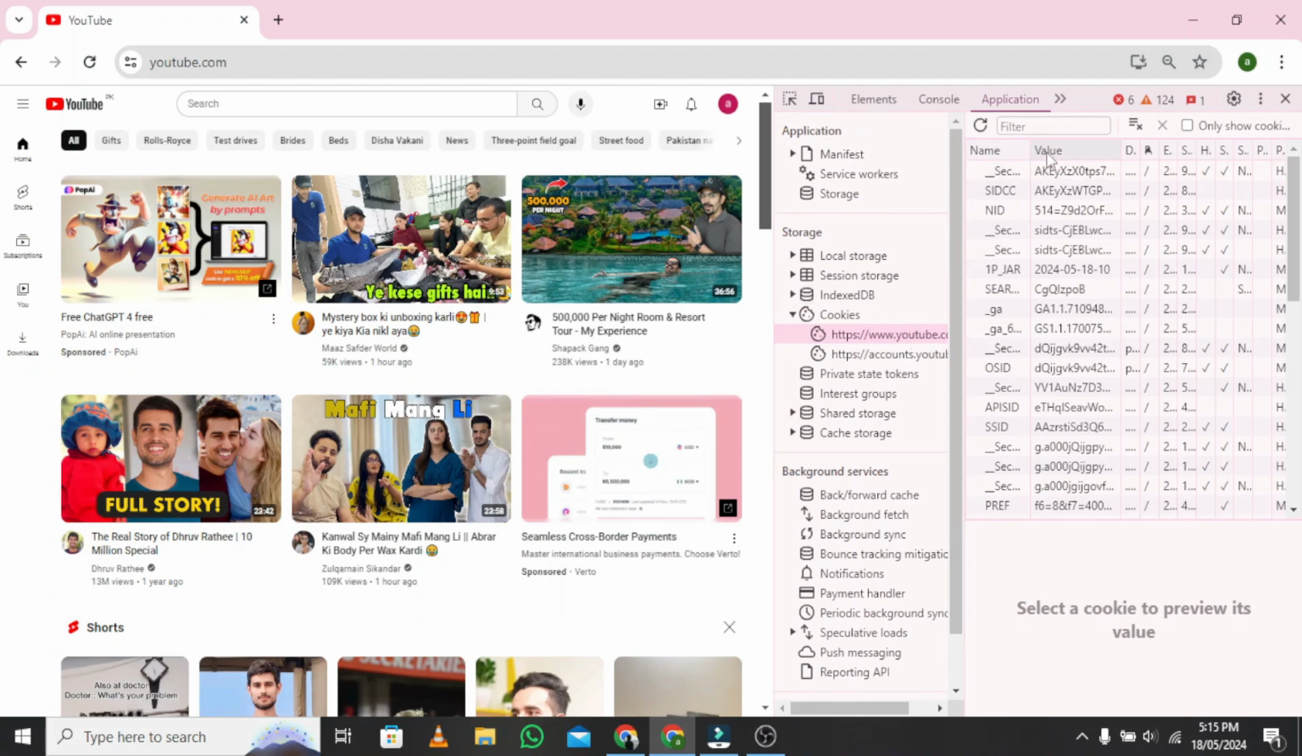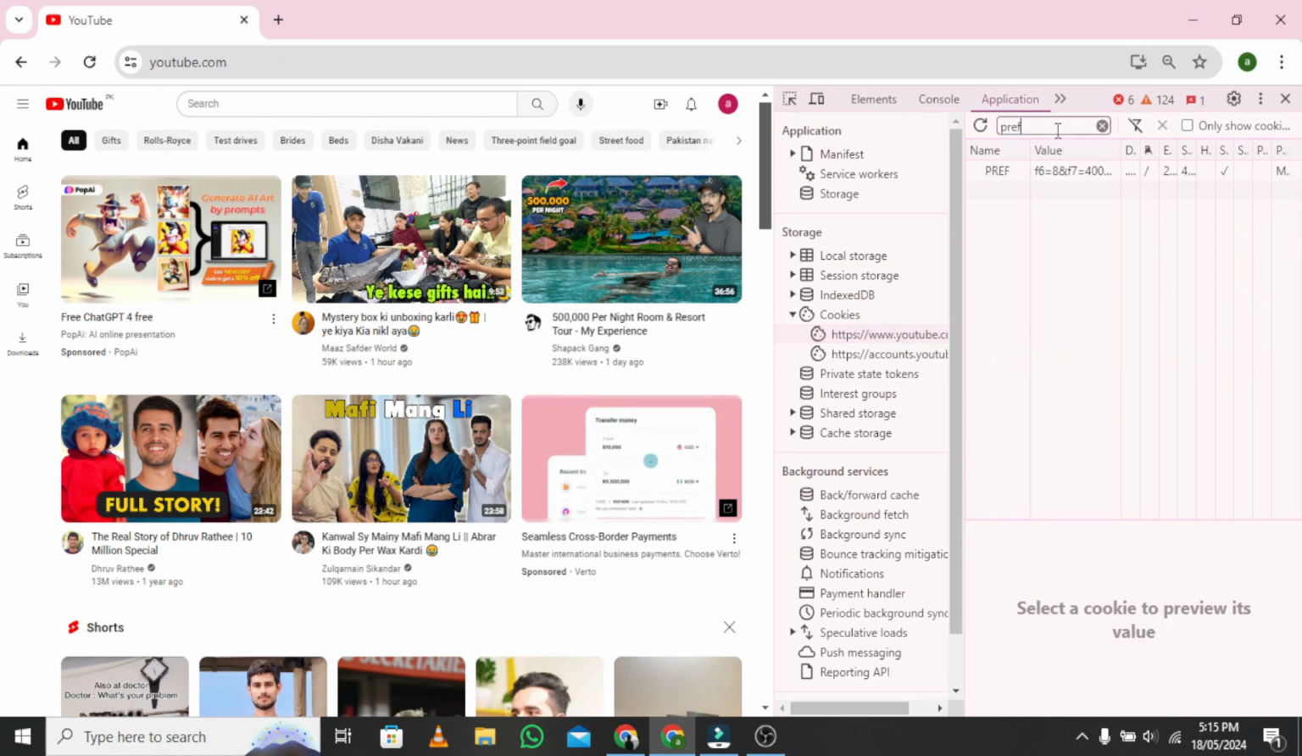https://www.youtube.com/. 8. Now, several options like Name, Value, Domain, Path, Size, etc. will be displayed on the list on the right-hand side. Search for Pref under the Name column. 9. Look for the Value table in the same row and double-click on it.